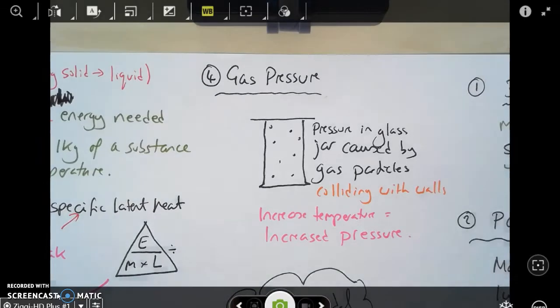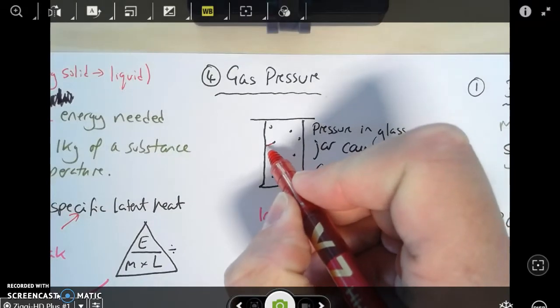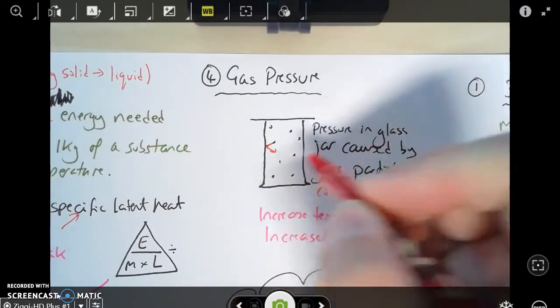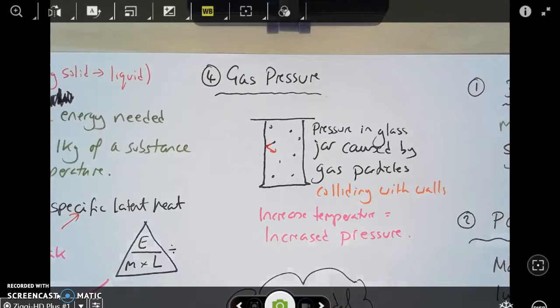The pressure inside that vessel, being the jar, balloon or football, is caused by the gas particles colliding with the inside walls. So the particles collide and bounce off the inside walls. Don't forget there are billions of particles and many millions of collisions per second, and those collisions form the pressure.